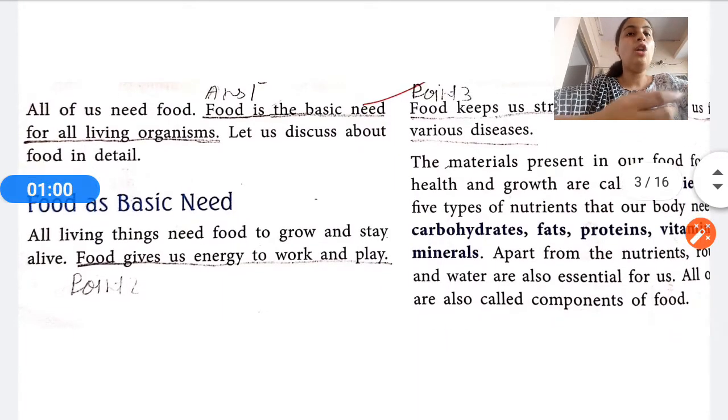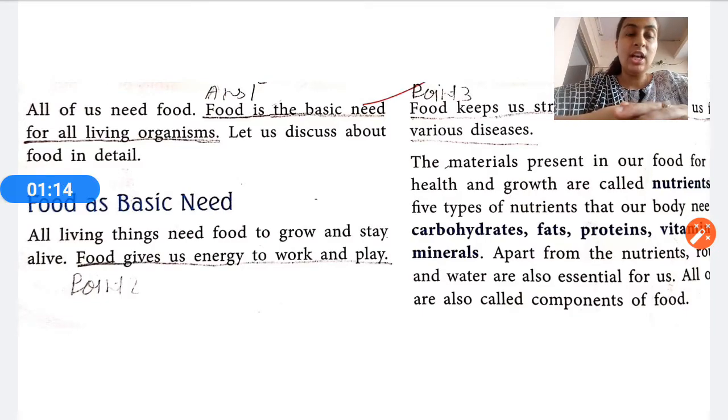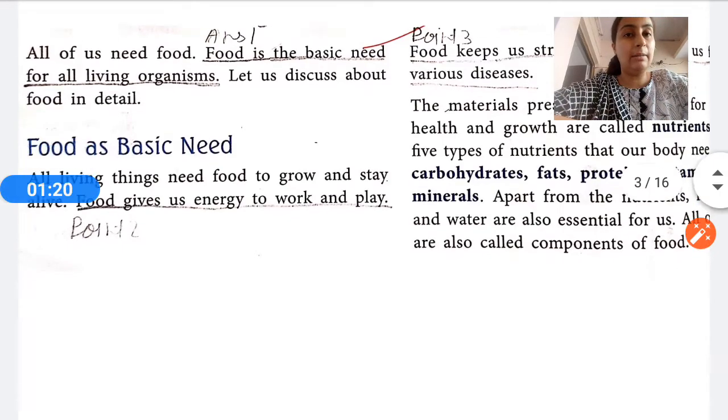So, all of us need food. We all need food to live and stay healthy. Whenever you are feeling hungry, you say, Mama, please give food, we are feeling hungry. So food is a basic need for all living organisms. All living things need food to live. So let us discuss food in detail.